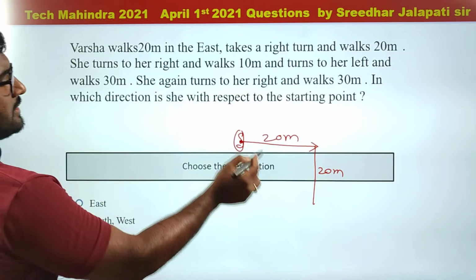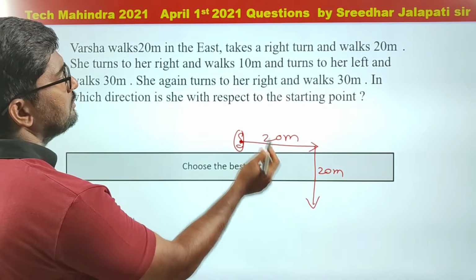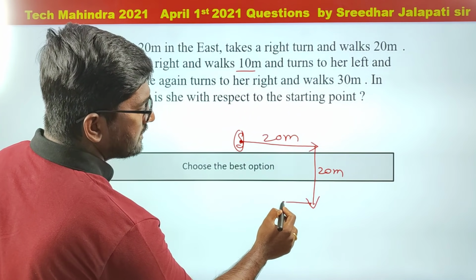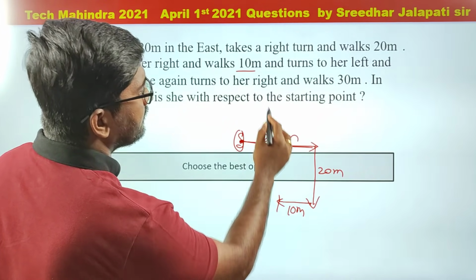She turns to her right. Now she is facing south. Taking her right is our left because she is facing south, and walks 10 meter. So 10 meter is somewhere here because this total is 20. So I need to take somewhere half.